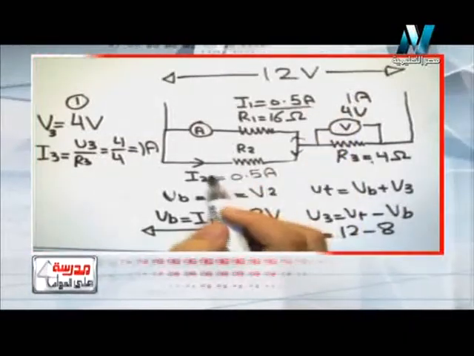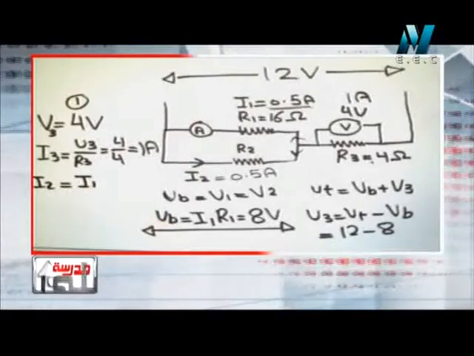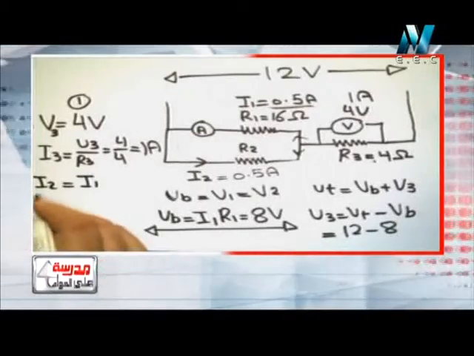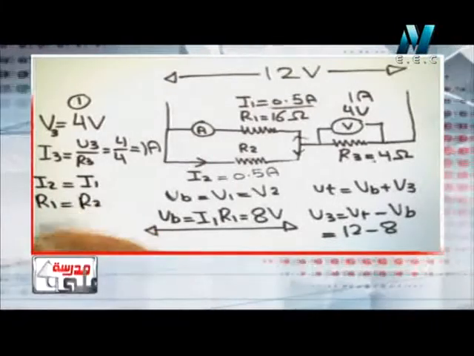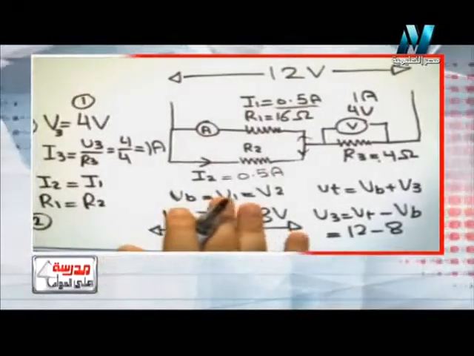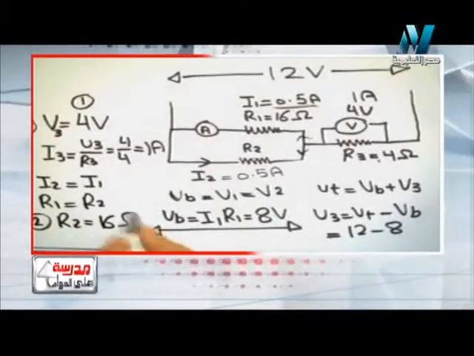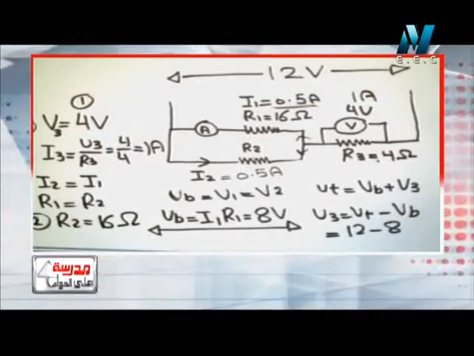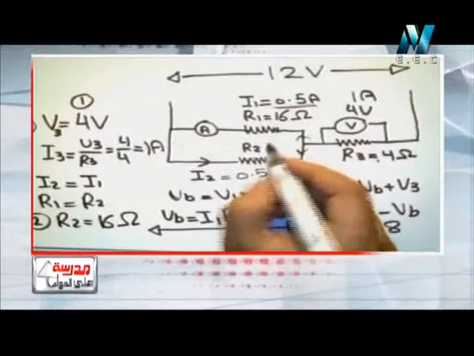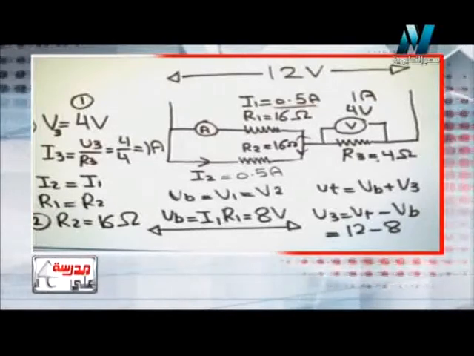Okay, so I2 equals I1. Both of them are 0.5. So R1 must be equal to R2. And this is the second thing he wants to find. He said find R2. R2 will be equal also 16 ohm. So R2 will be 16 ohm because they carry the same current. R2 must also equal 16 ohm. So this is the answer of our problem.